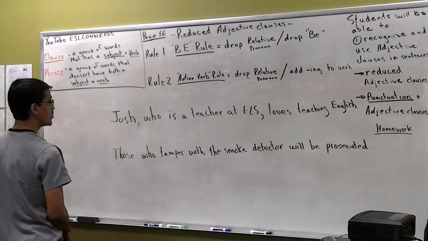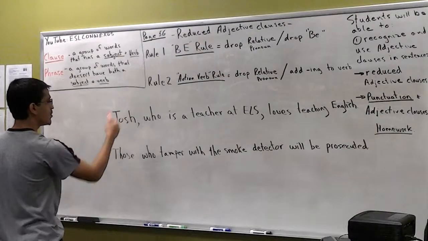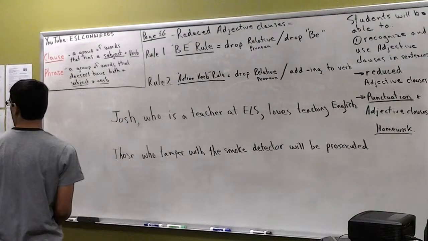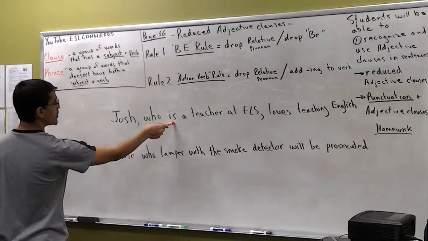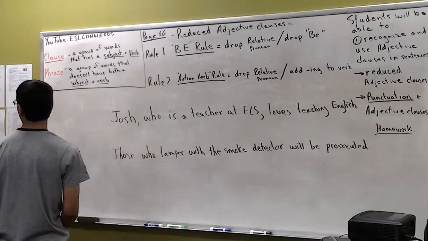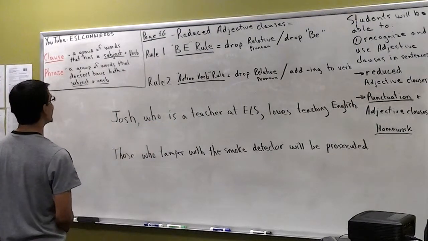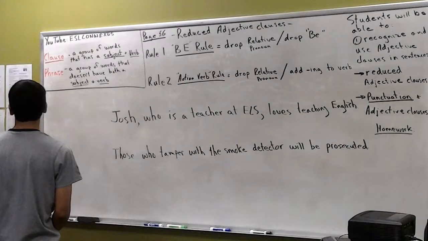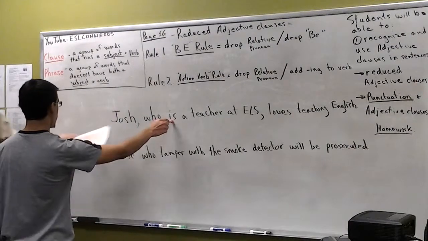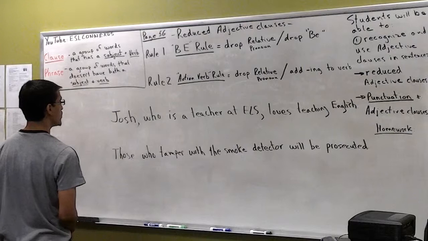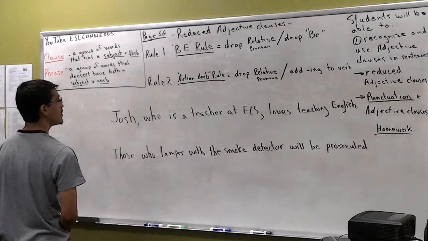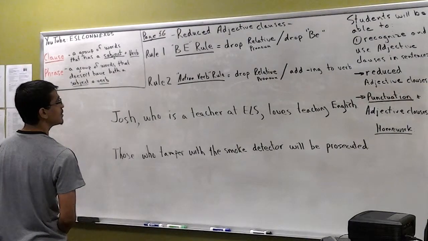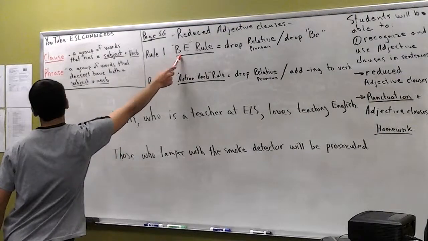Rule one or rule two? Is it a be verb or an action verb? Is that an action verb? Will you look at it? It says be here. Is that an action verb? No, be here. So is it rule one or two?